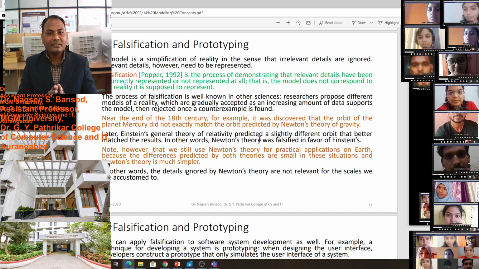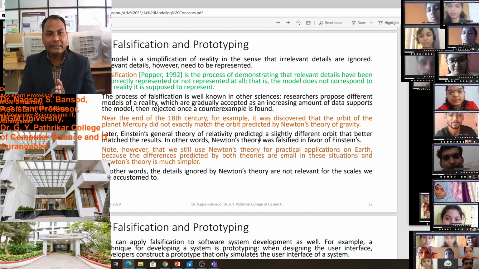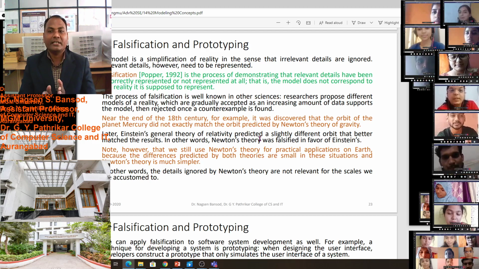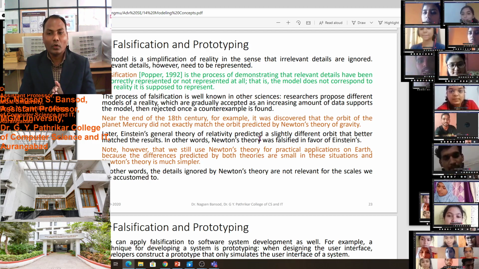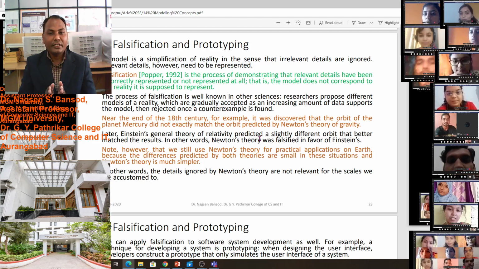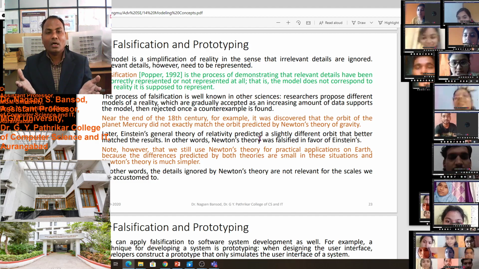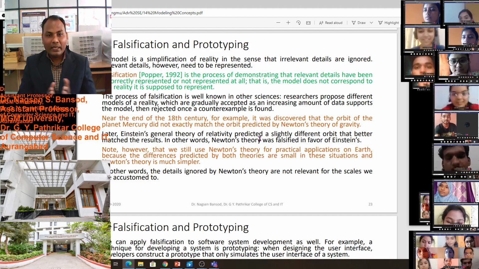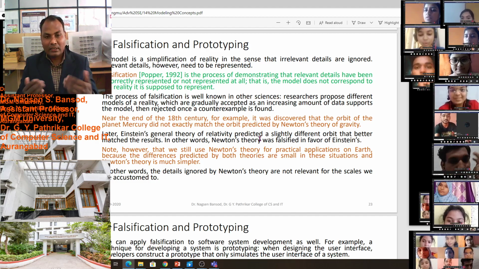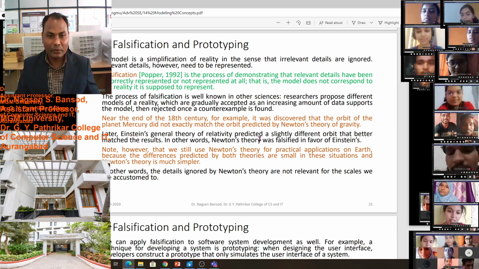A model is a simplification of reality, in the sense that irrelevant details are ignored. Relevant details, however, need to be represented. It means a model is a simplification of reality, since irrelevant details are ignored.